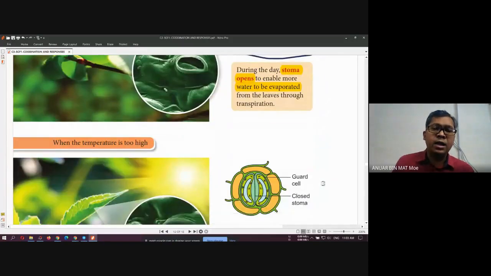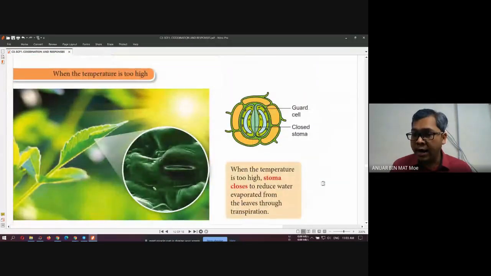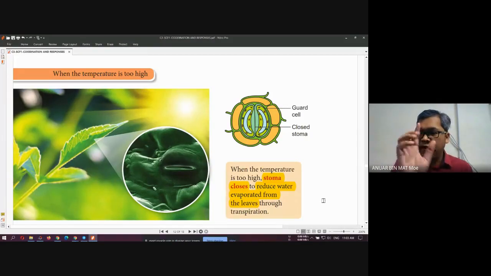Okay, and then what happens when the temperature is too high? When the temperature is too high, the stoma closes. Why close? Because it wants to reduce the water evaporating from the leaf. Sometimes when the condition is very high, it automatically closes the stoma. This is what we call homeostasis in plants. They control the opening of the stoma, whether it is closed or open, to control the water escaping from the plant.